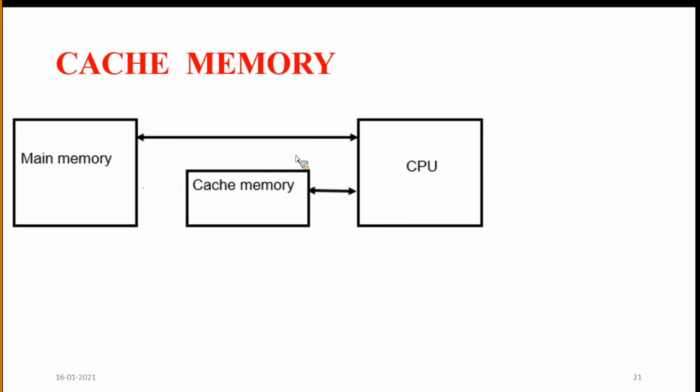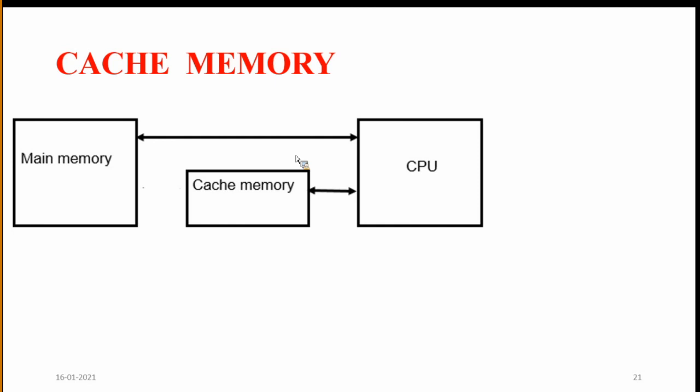Here the point is, if a program contains some looping control statements or function calls, then those statements are executed very frequently or very rapidly, and the remaining statements are executed less frequently.